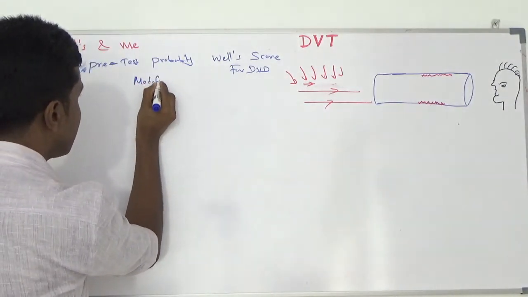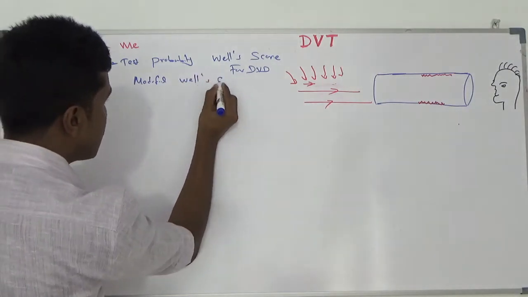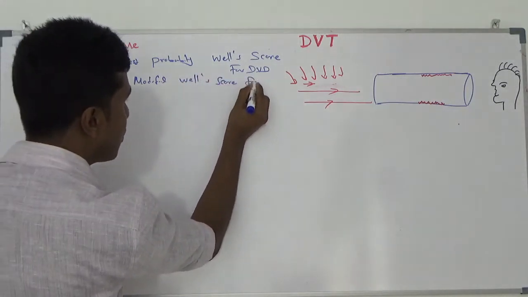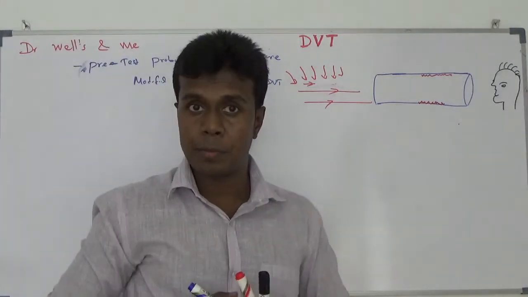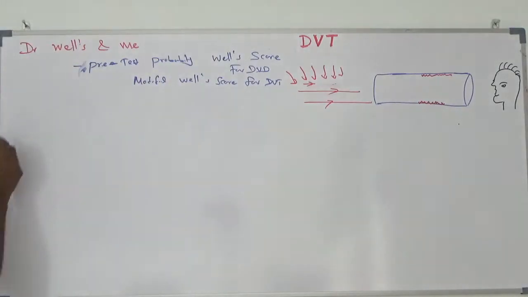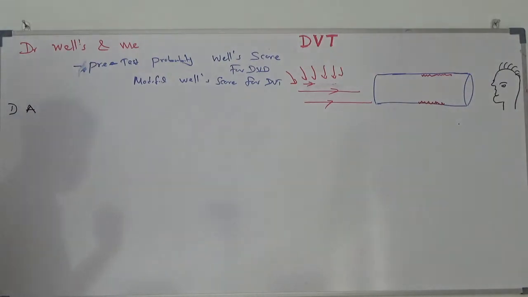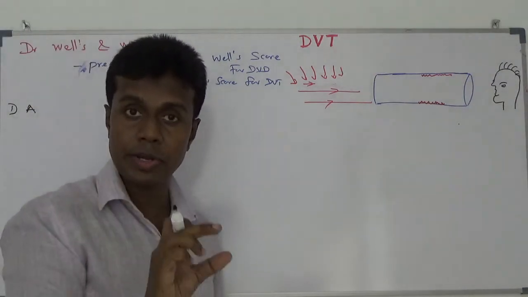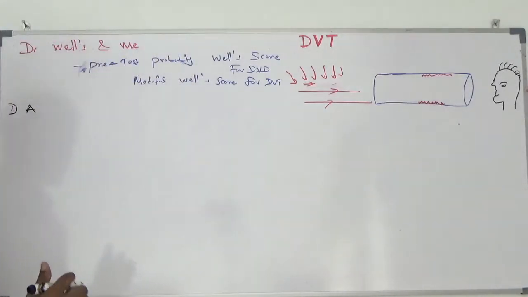Modified Wells score for DVT. We are going to donate a mark for each one. Number 1, active cancer. If my patient has active cancer within the last 6 months, or is on treatment or on palliative treatment, I am going to donate 1 mark.